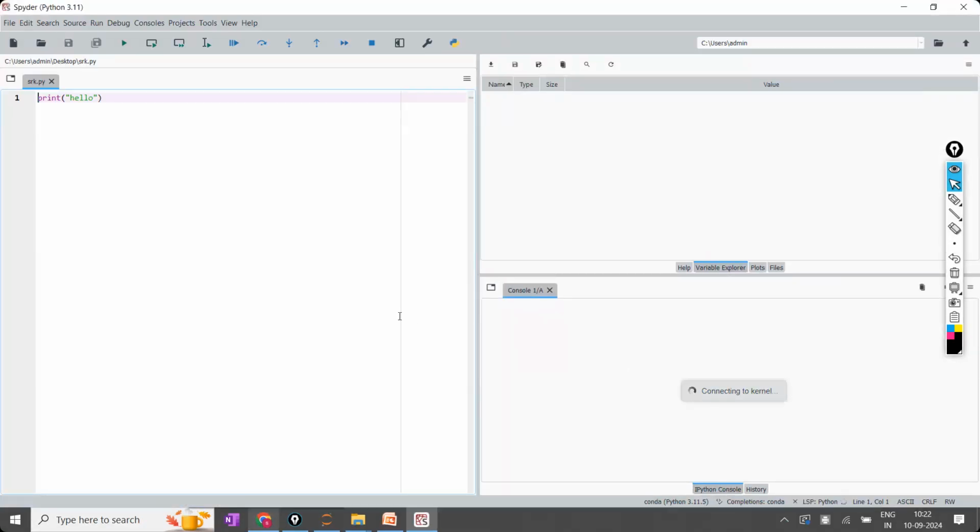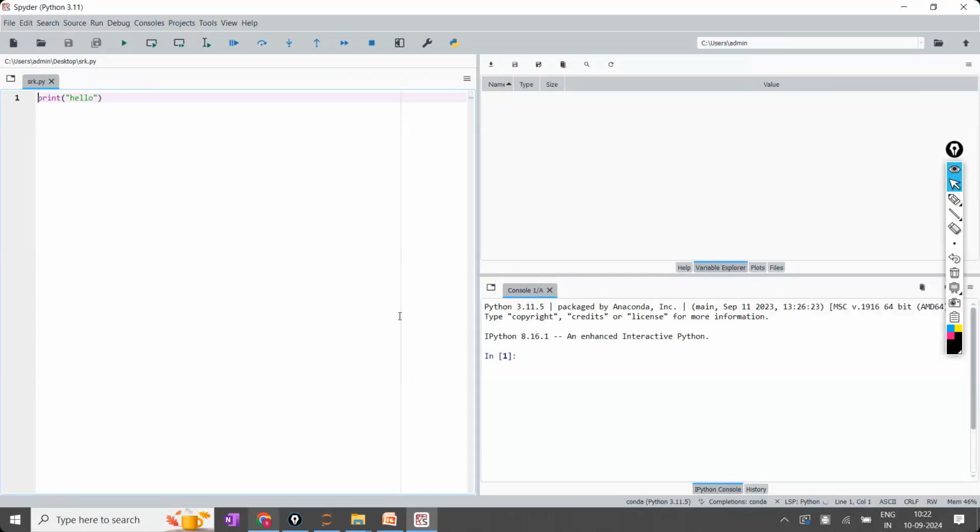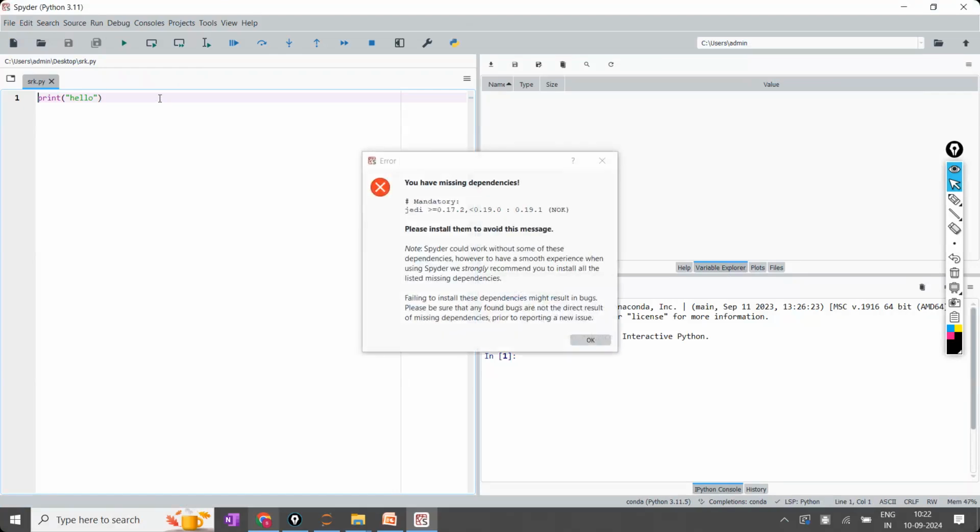So now in the Spyder, what are the files you are having? Sir, code is available now, sir. In the Spyder, code will be available, but output will not be available. In the Jupyter Notebook, code and output will also be available the moment you open.